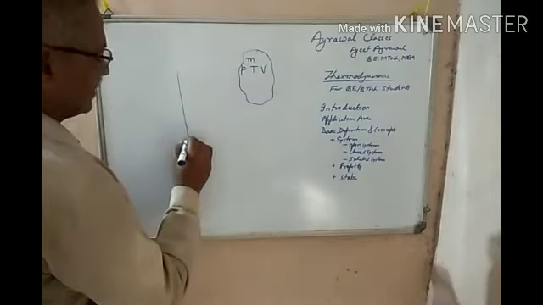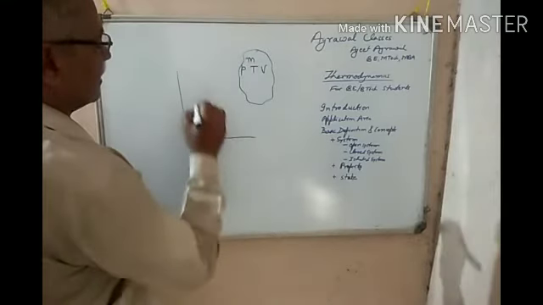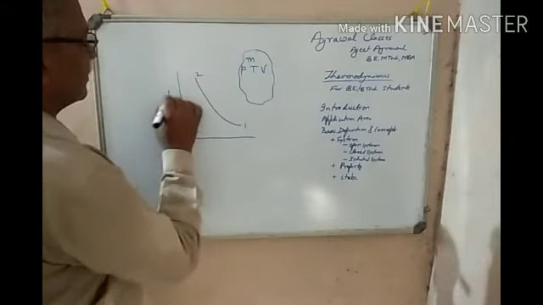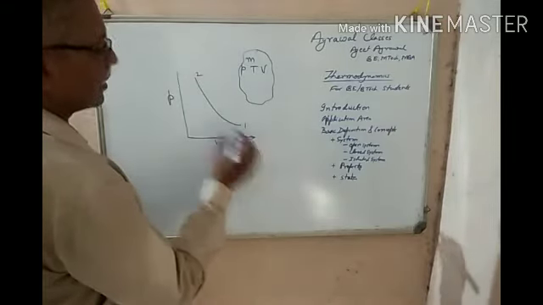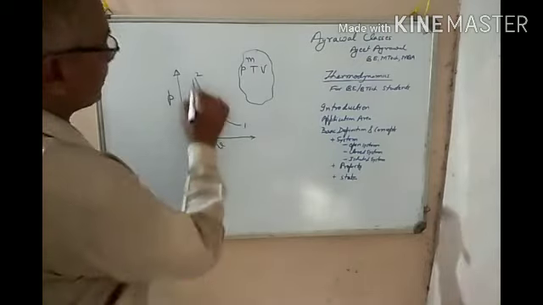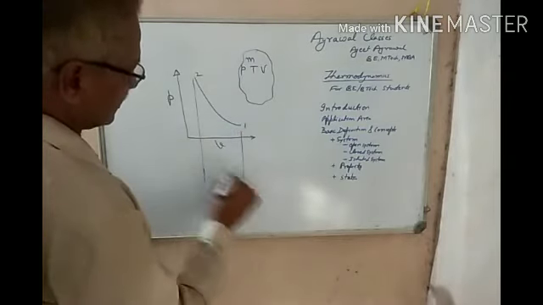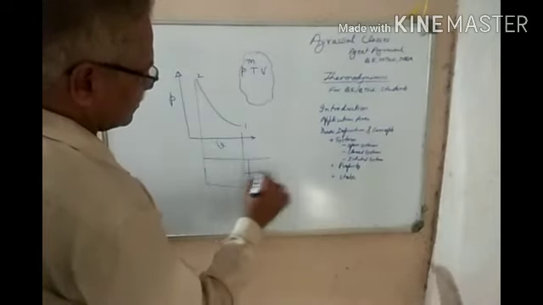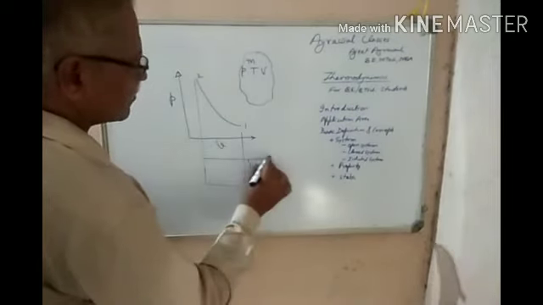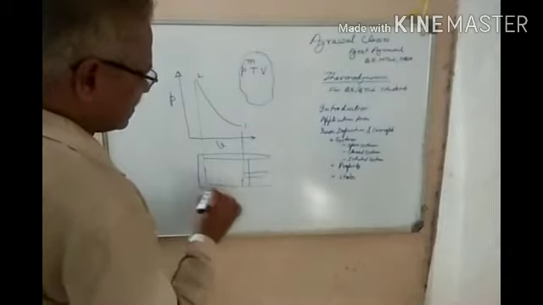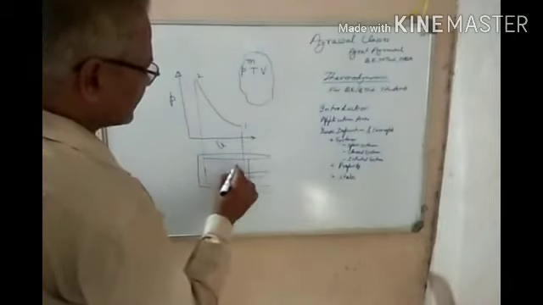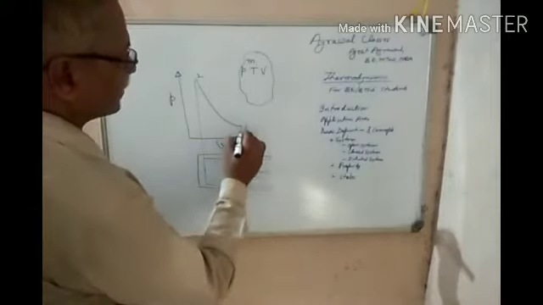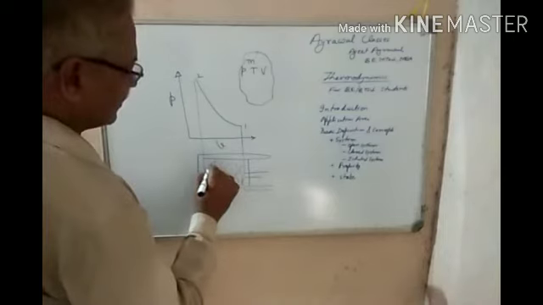Like if I'm saying here, on the P and V coordinates, if we put, say here I am having a gas. At this particular time, the pressure of the gas is P1.